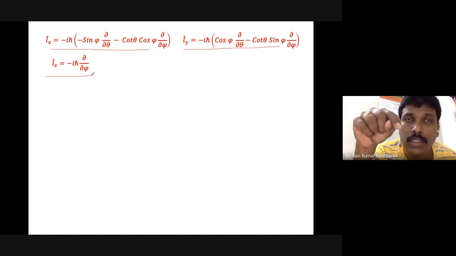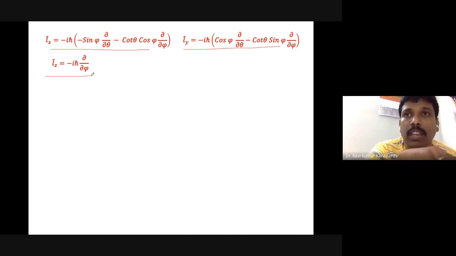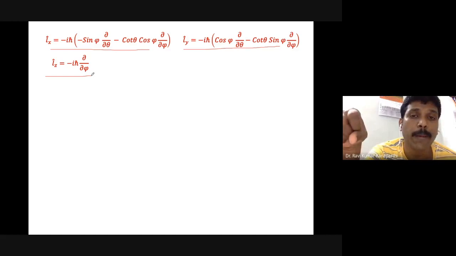Since they are commuting, they will necessarily have the same set of eigenfunctions, and I know that the hydrogen atom has the spherical harmonics as part of its solutions. One of the solutions is the spherical harmonics, the other component is the radial part, and I can very well say that those spherical harmonics are also the solutions of the angular momentum. That is why.